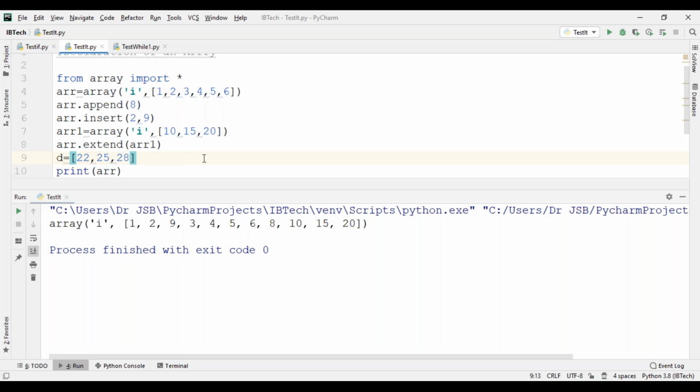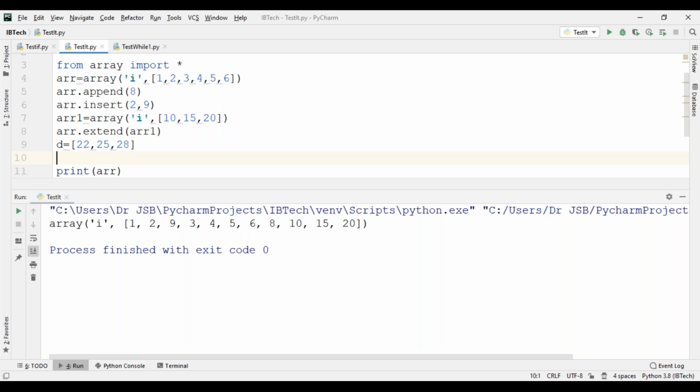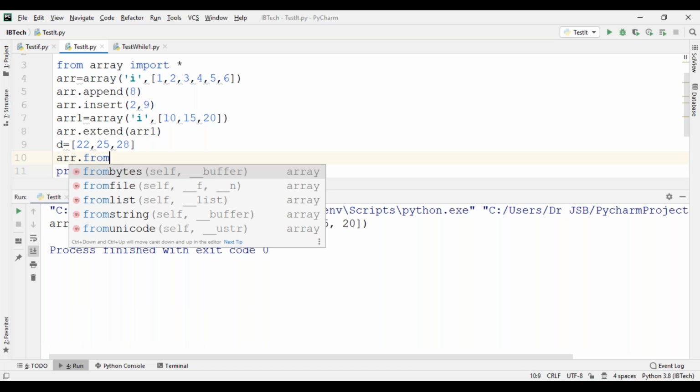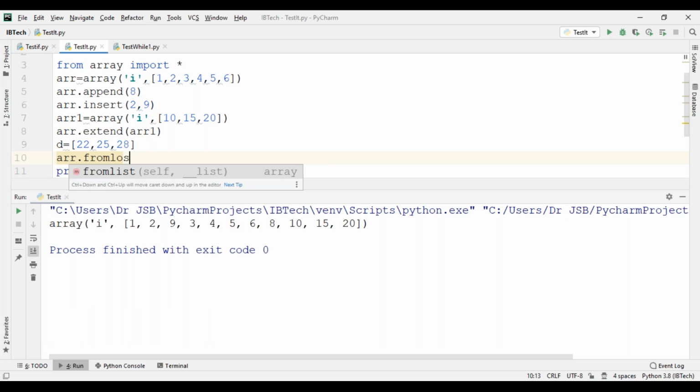Now, using from list: ARR dot from list of the given d variable which we incorporated.